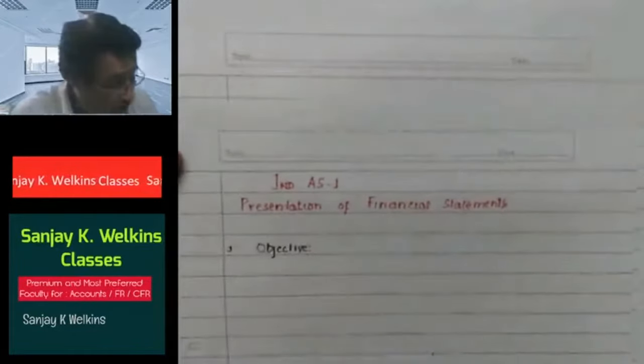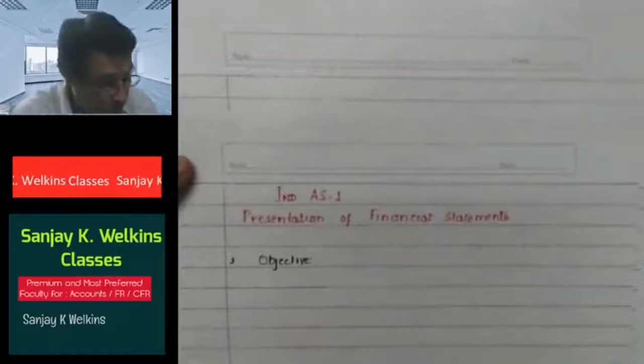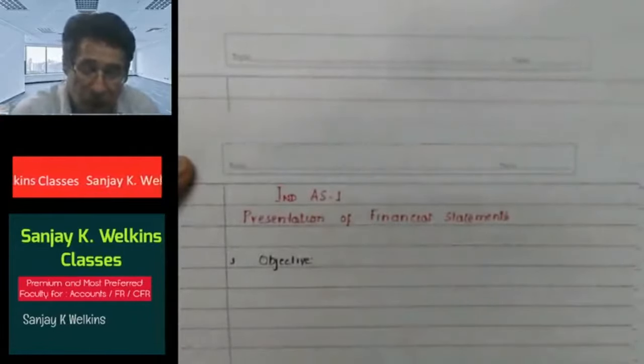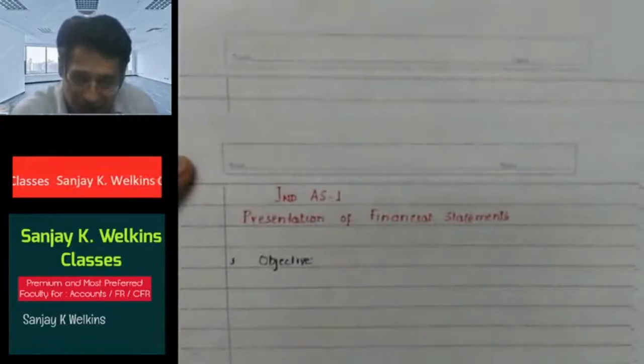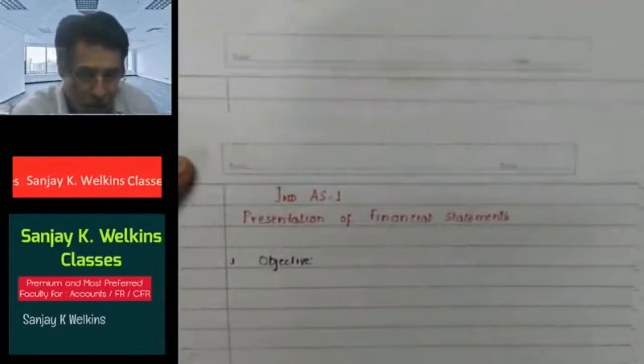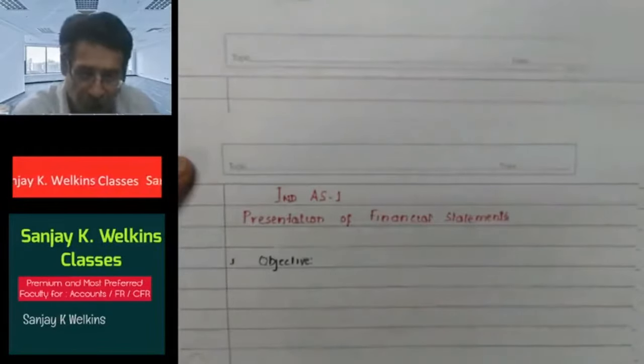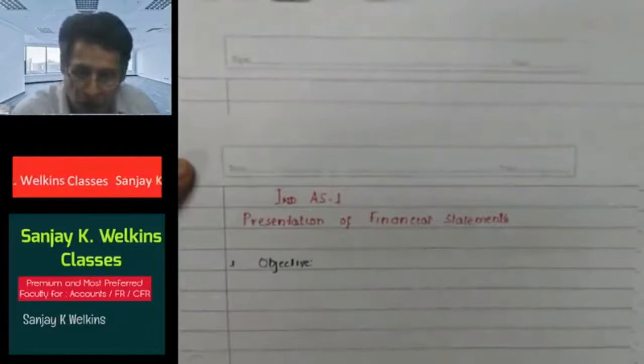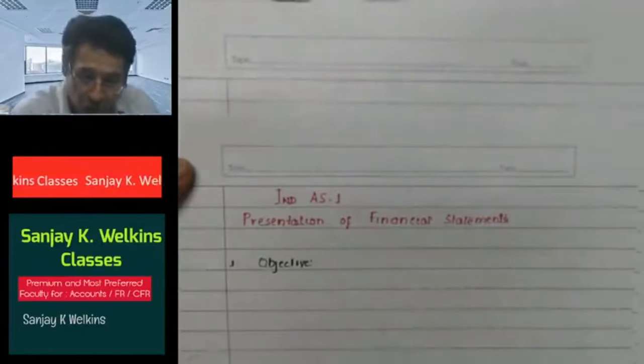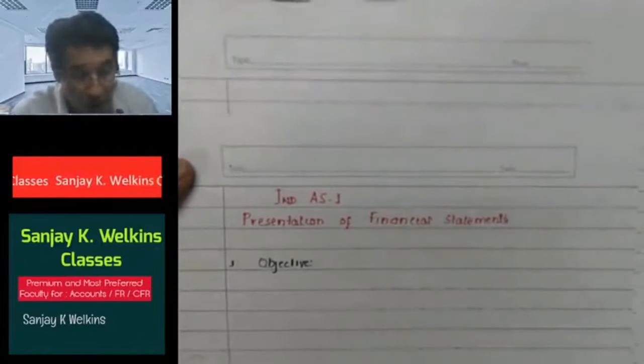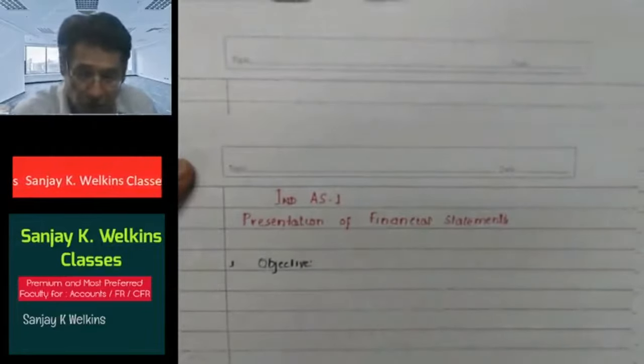The objective of the standard, as I told you a moment ago, is to ensure the basic idea of the standard, because the standard basically prescribes the basis for the presentation of general purpose financial statements, so as to ensure comparability both with the entity's past performance and with the financial statements of other entities.